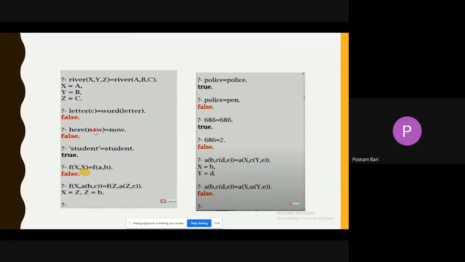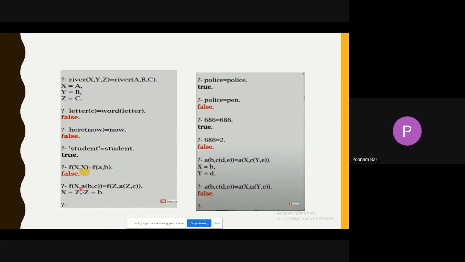Here, now equals now. This is only a variable, sorry, a constant, and here a function is there. Student equals student: this is a string and this is an atom, so it is unifiable. F of X comma X equals f of a comma b. The function name is the same, but this particular X is instantiated with a and X is also instantiated with b. So X cannot have two different values. Okay, so f of X comma a, b comma c equals f of Z comma a of Z comma c.